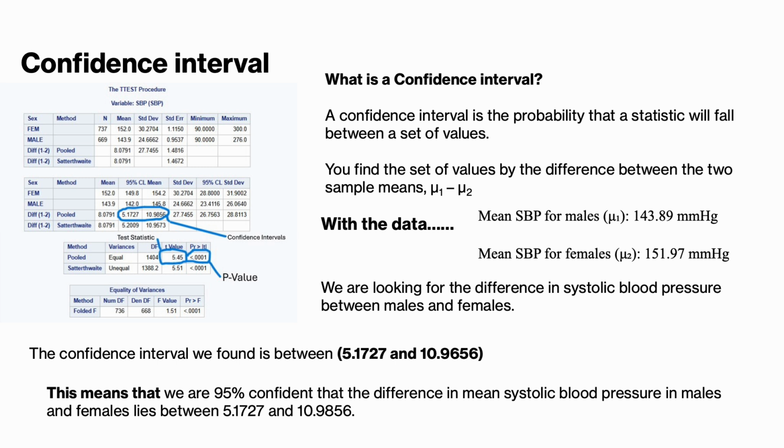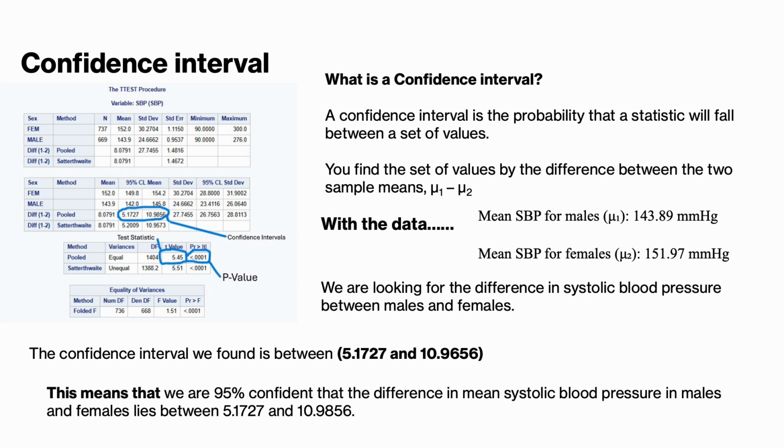Confidence interval. What is a confidence interval? Pretty much it is the probability that a statistic will fall between a set of values. And when trying to find that set of values, what that is, is the difference between the two sample means. So for Framingham, in our question, our sample means are the mean systolic blood pressure for males and the mean systolic blood pressure for females. And with those, what we're doing is just looking for the difference.